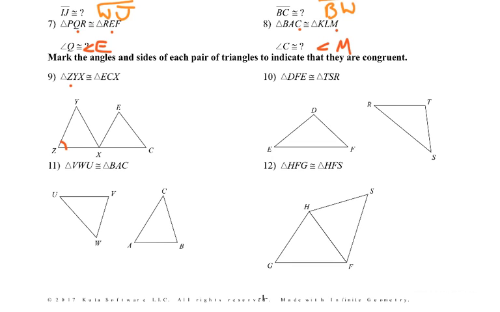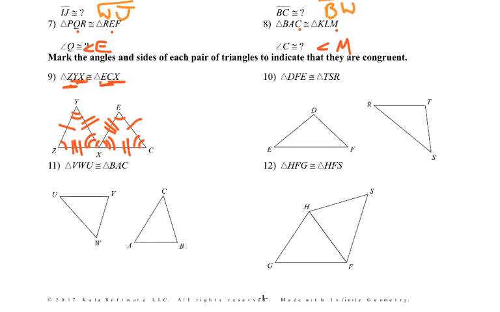Z would be congruent with E. Y, so I do 2 with C, do 2. Then X, 3 on both sides. And then I could go ZY with EC. YX with CX. And then that leaves the last one, XE, with ZX. Looks kind of like a mess, but you do the best you can.